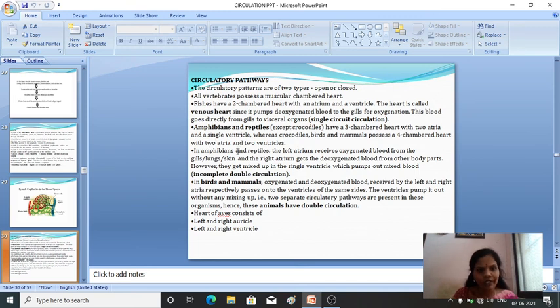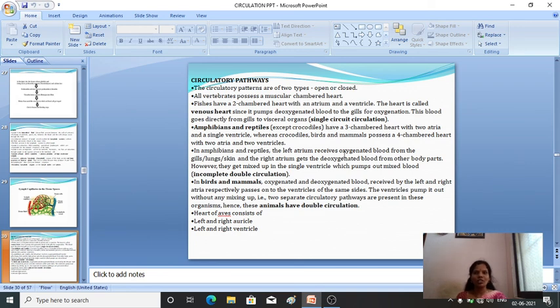Okay, with two auricles and two ventricles. In case of amphibians and reptiles, the left auricle will receive the oxygenated blood from lungs, gills, and skin, and the right auricle will receive the deoxygenated blood from the other parts of the body. However, they get mixed up in the single ventricle, which pumps it out mixed. So this we call an incomplete double circulation.